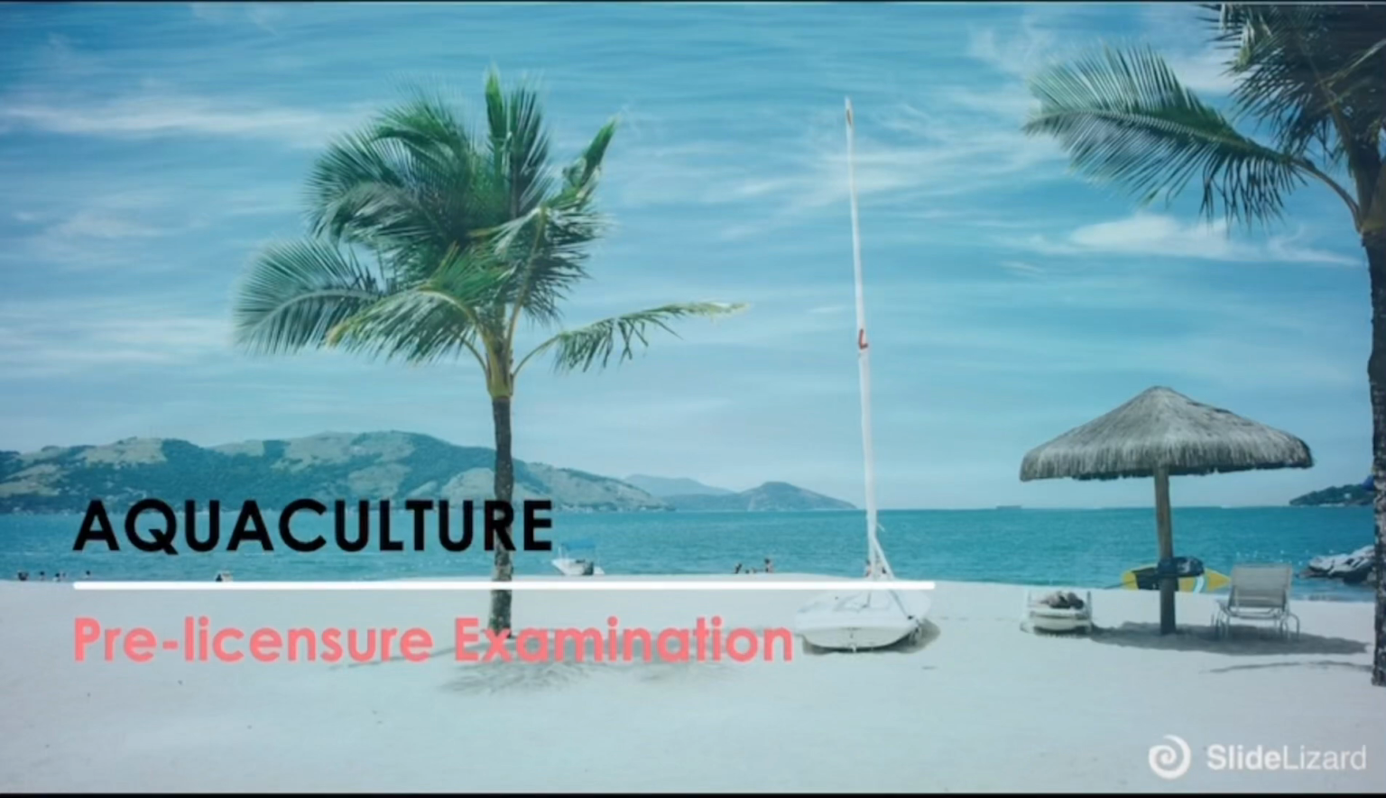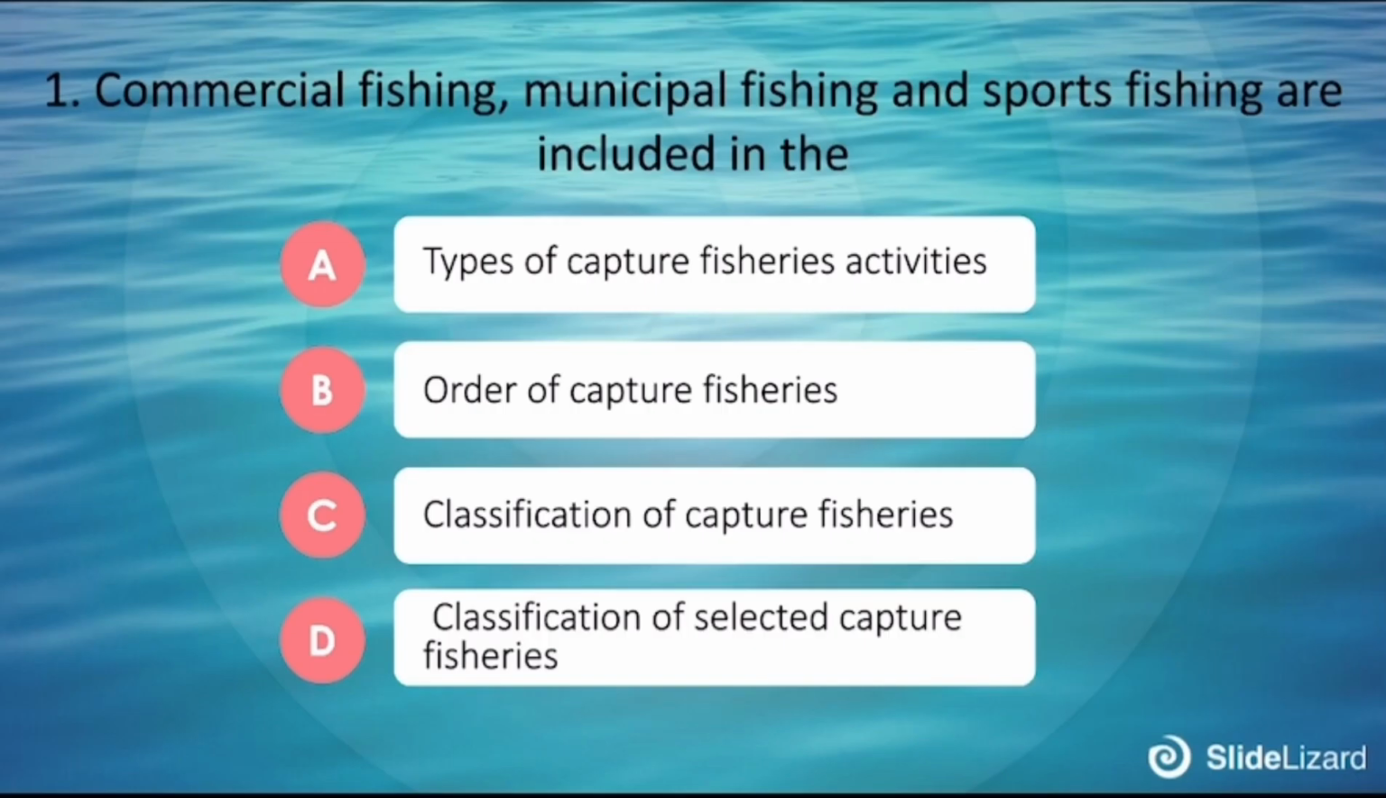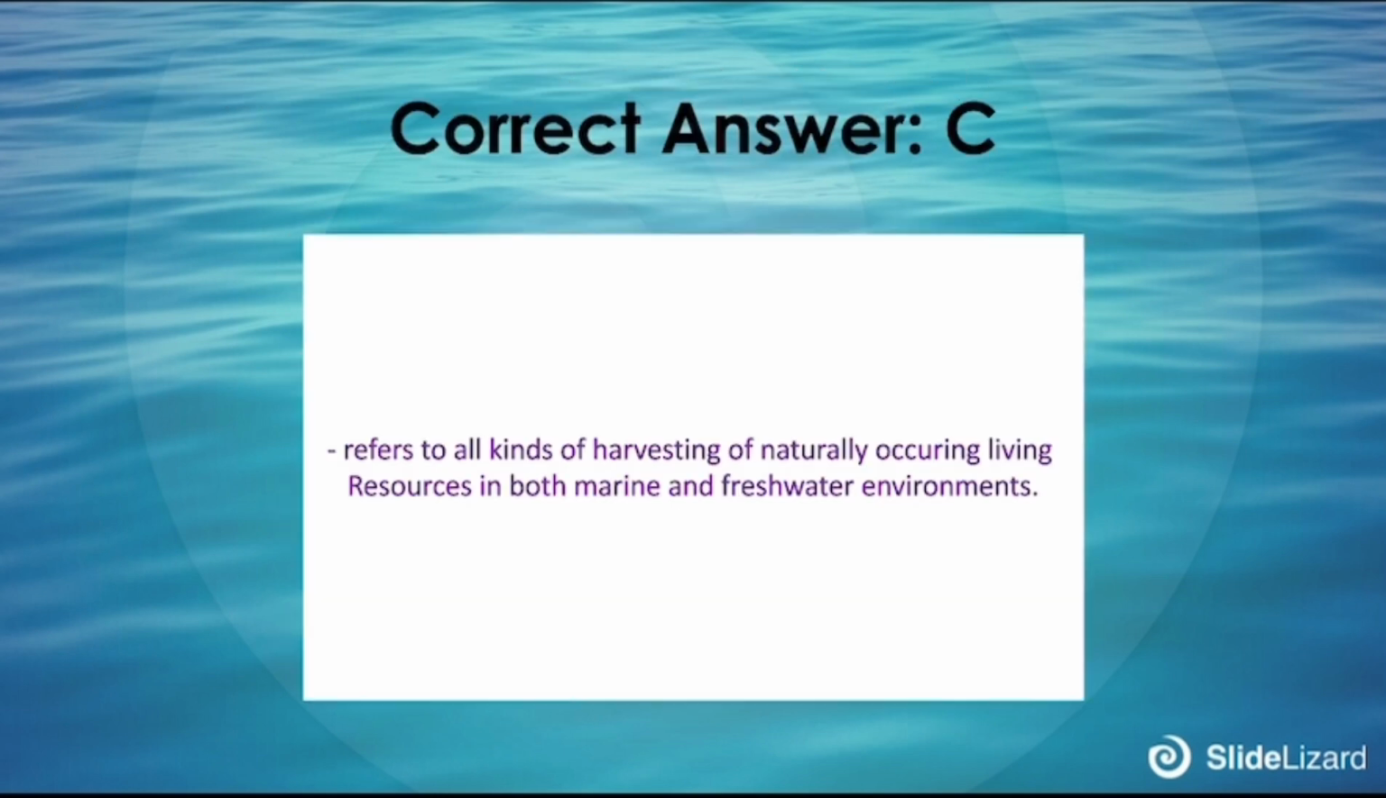Aquaculture pre-licensure examination. 1. Commercial fishing, municipal fishing, and sports fishing are included in the: A. Types of capture fisheries activities, B. Order of capture fisheries, C. Classification of capture fisheries, D. Classification of selected capture fisheries. The correct answer is C. It refers to all kinds of harvesting of naturally occurring living resources in both marine and freshwater